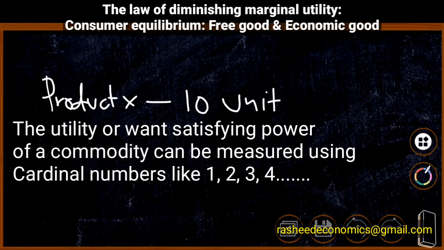That means utility can be measured using numbers.